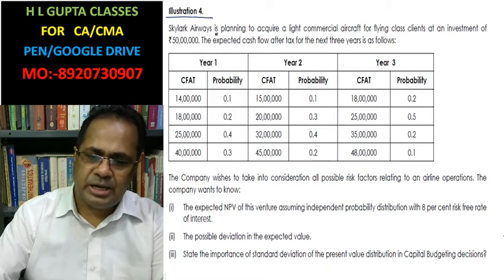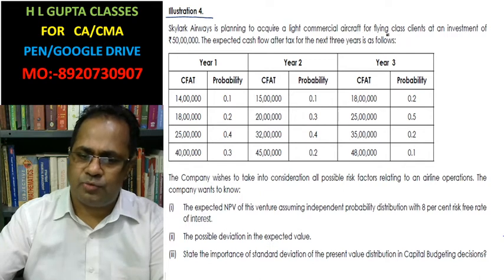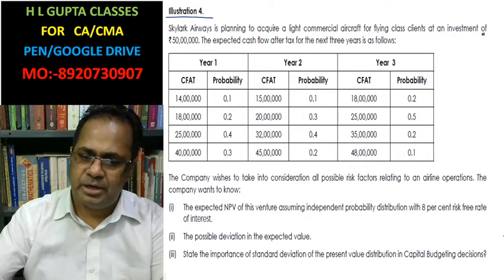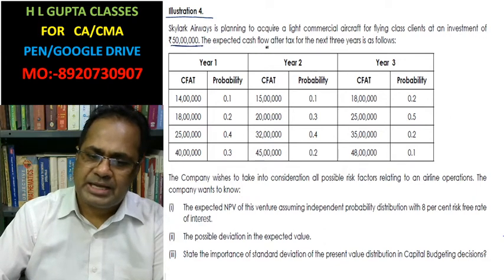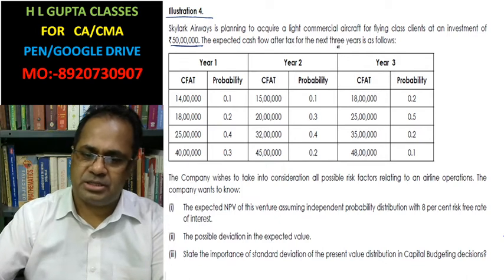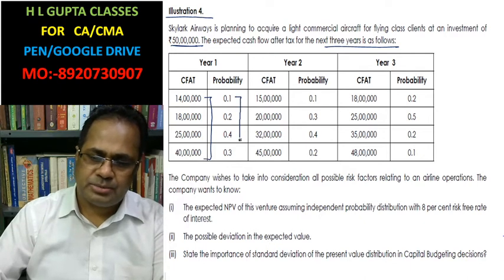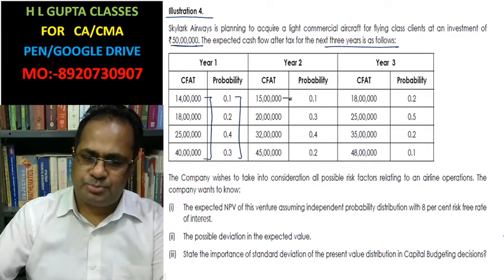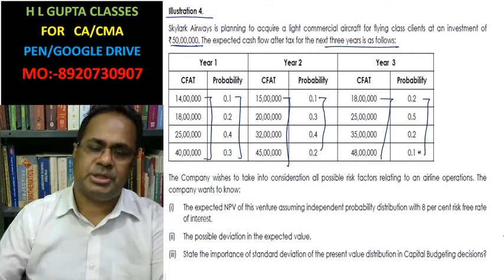Skylark Airlines is planning to acquire a light commercial aircraft for flying class clients at an investment of rupees 50 lakhs. The expected cash flows after tax for the next 3 years are given. These are the cash inflows of the first year and the probability of each cash inflow is given. This is the cash flow for the second year and its probability is given, and this is the third year cash flow and its probability.